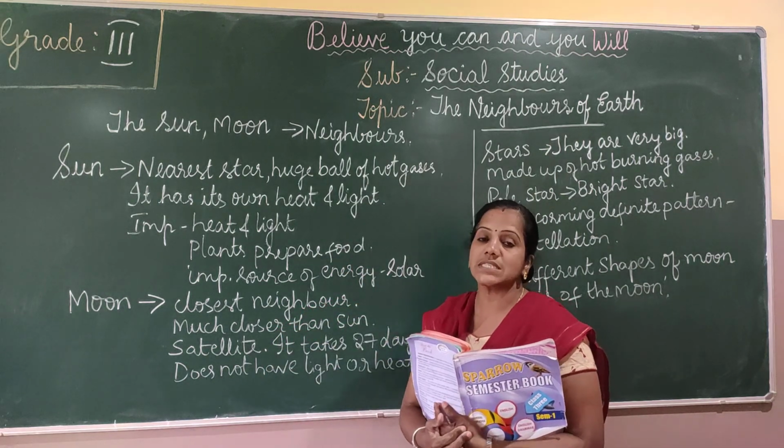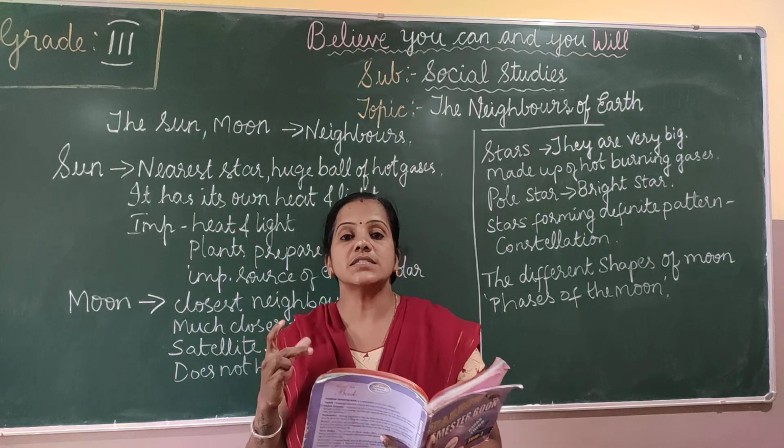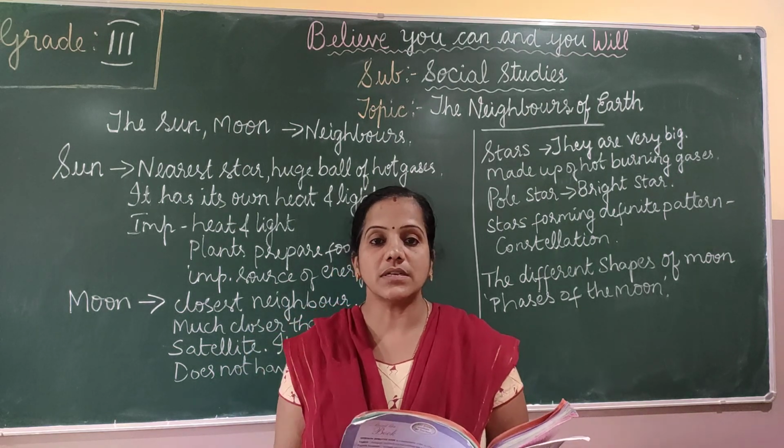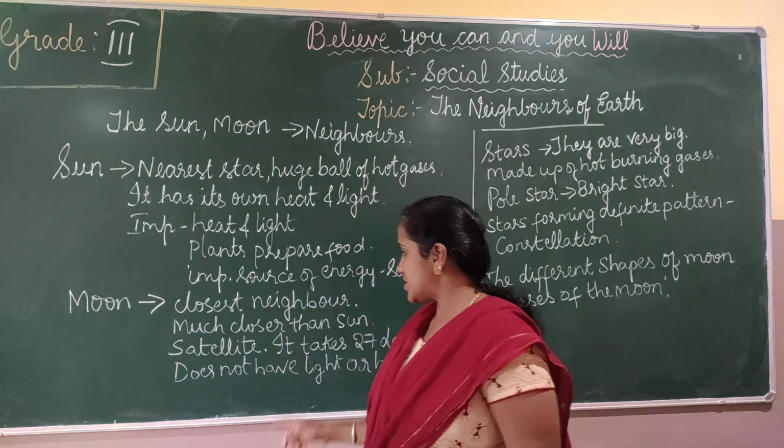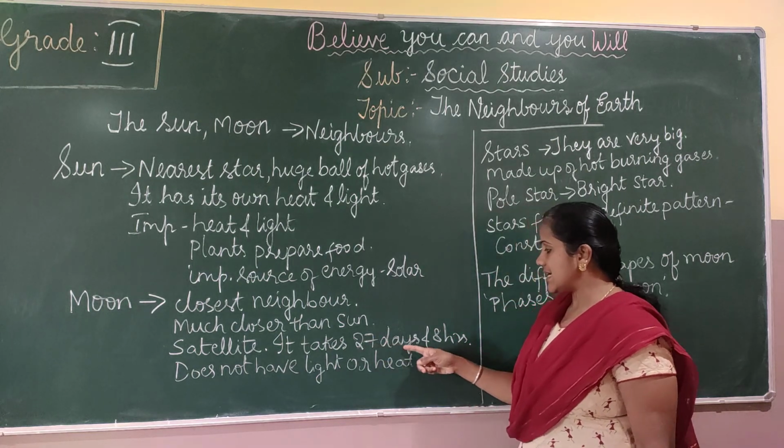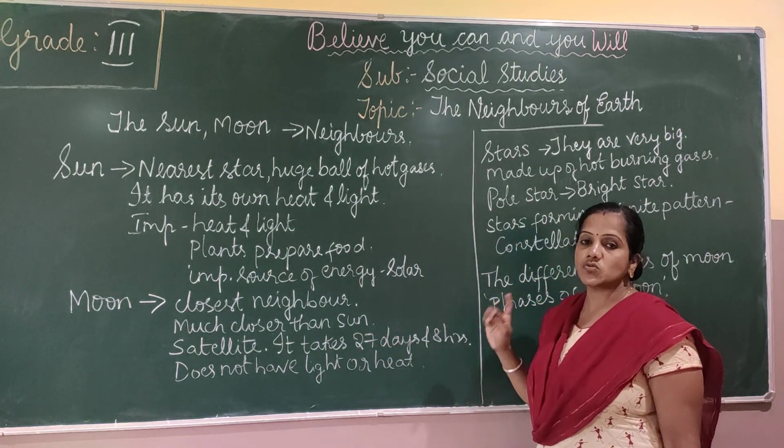Okay, and this moon is the satellite of the earth. So the moon is the satellite of the earth. This moon revolves around the earth. So it takes 27 days and 8 hours to complete one